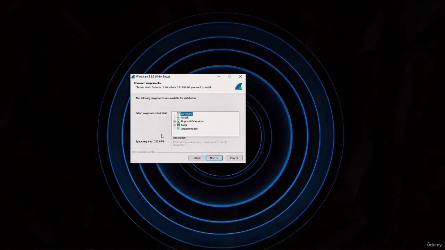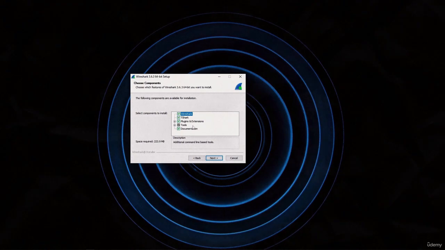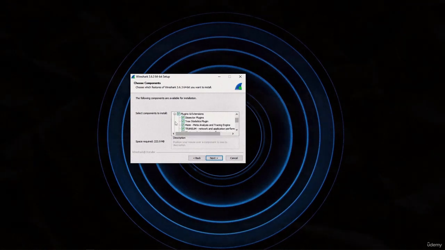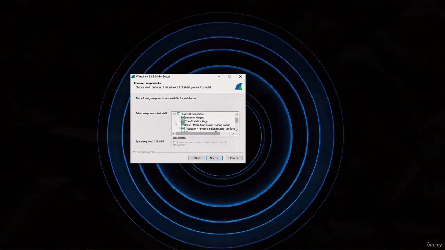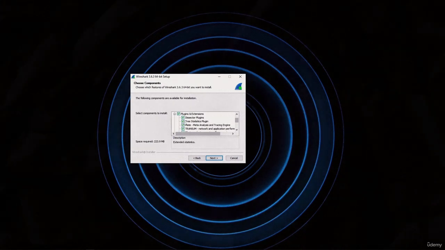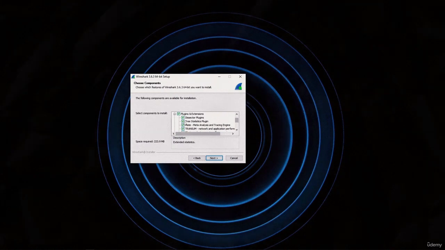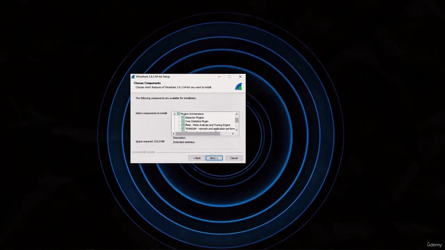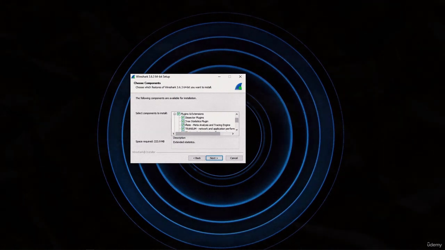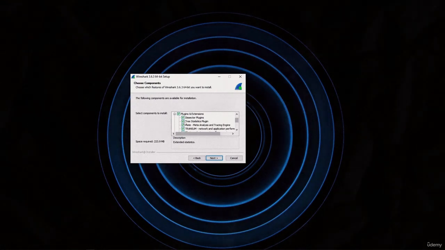And then here is the next page where it says to choose the component, and we will drop this down, and you can see some of the plugins and extensions, some of the tools, documentation, TShark and Wireshark. Now in most cases you will want to keep all of these, including the plugins and extensions, and that's really important because that's how the decodes work.